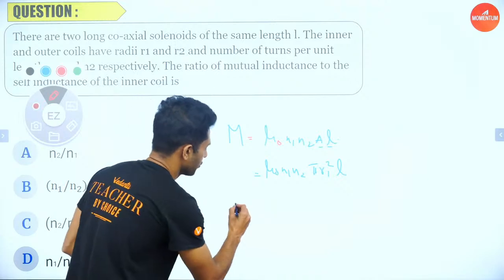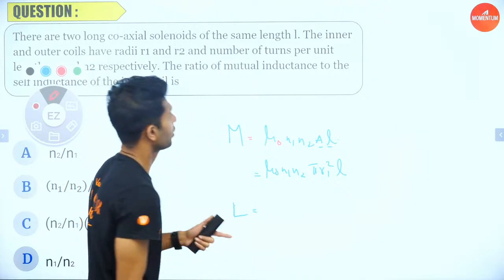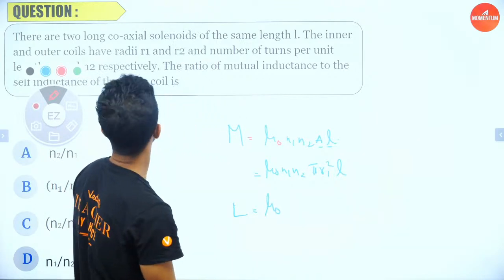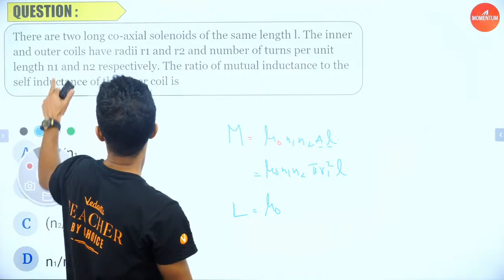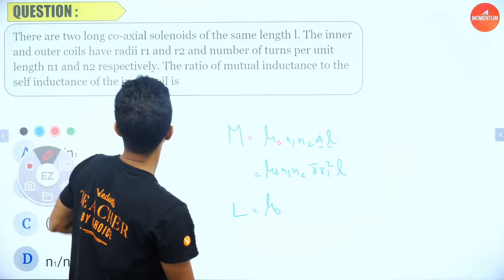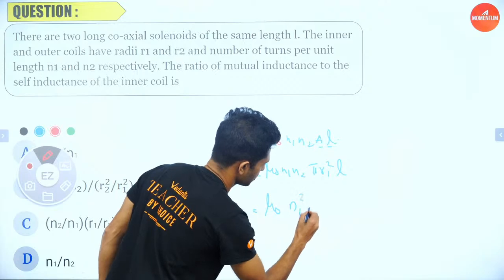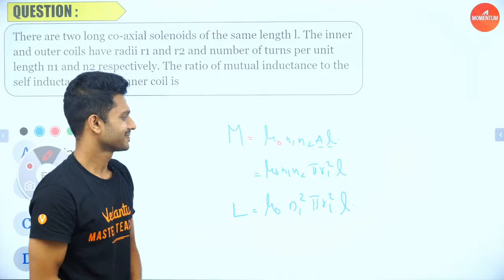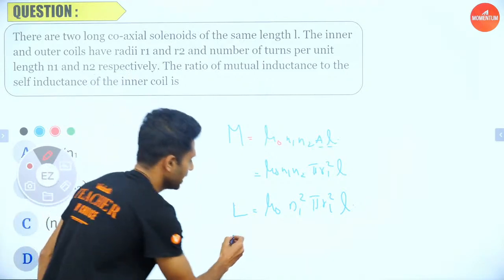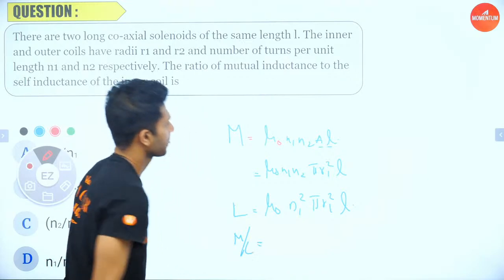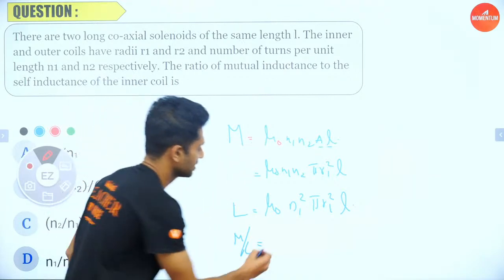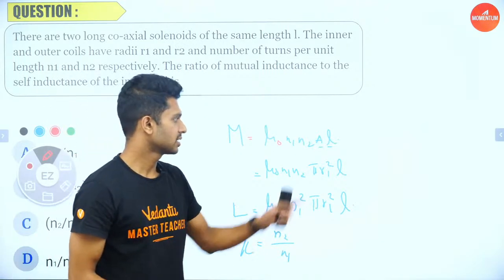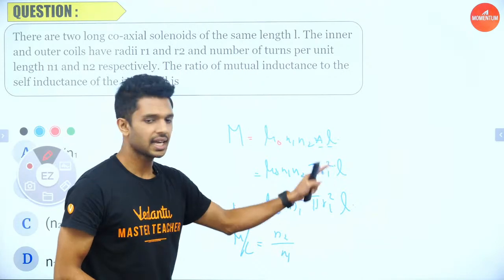Fine. Now the formula for self-inductance of the inner coil, right? That is mu naught, and the inner coil is given as N1, right? So that is N1 square, area is equal to pi R1 square into L. This is it. So M by L, what is M by L? Mu naught cancels, one N1 cancels, what is remaining is N2 by N1, area into length. Area here also pi R1 square, L cancels.